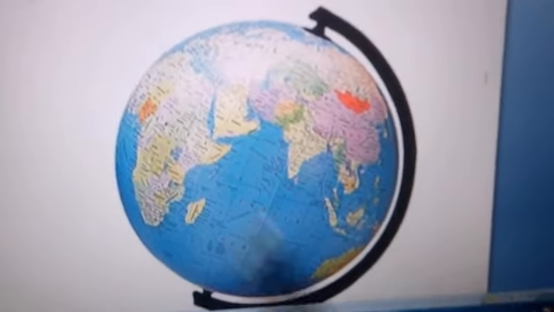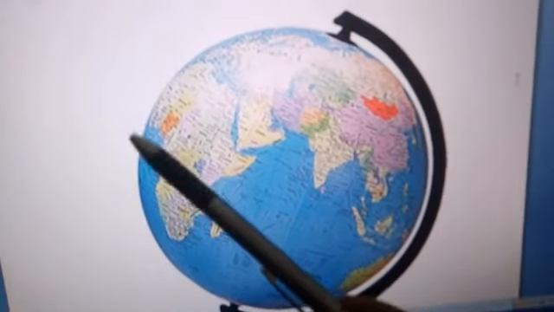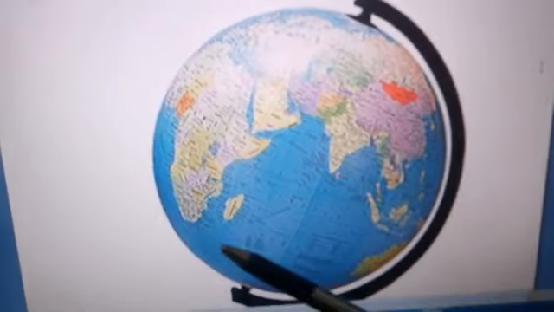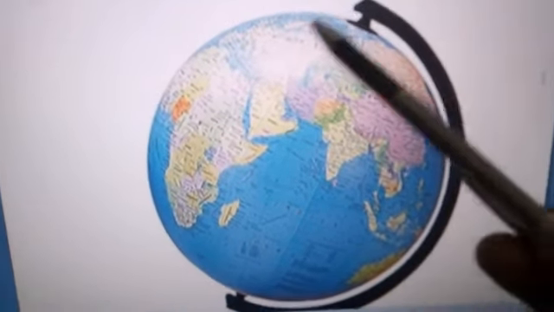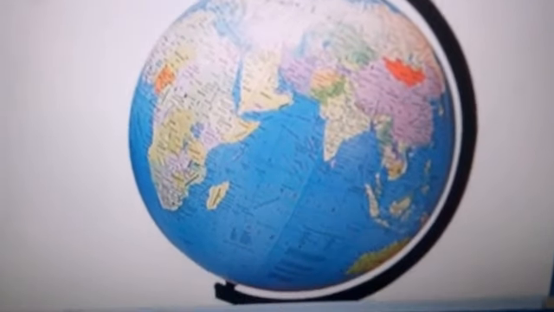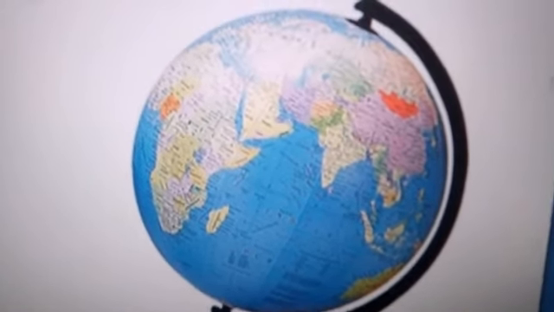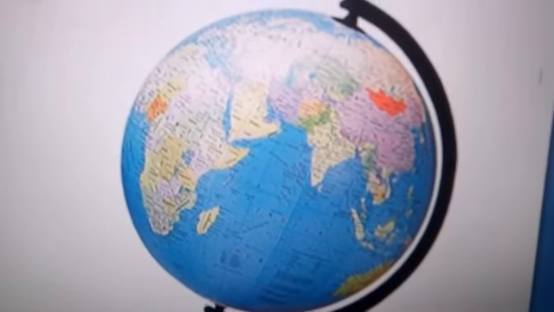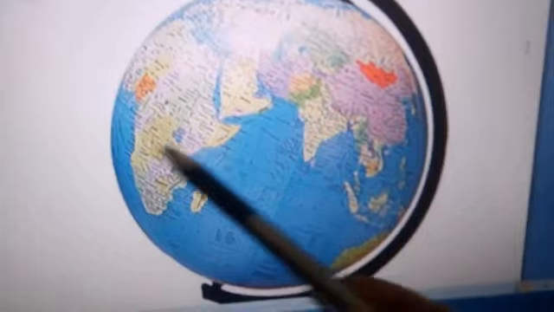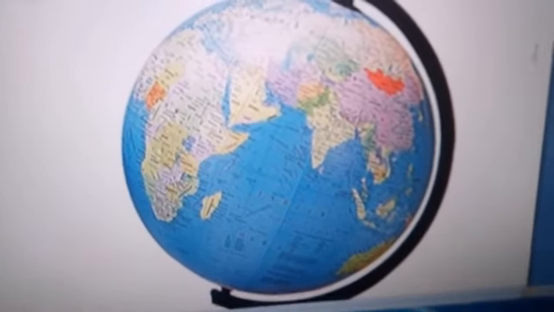So here is the picture of a globe, and you see the sides of the globe are curved. Curved means round in shape. This curved shape has an important role in deciding the heat, the temperature of a region, because the equatorial regions are the regions where the sun rays fall directly.